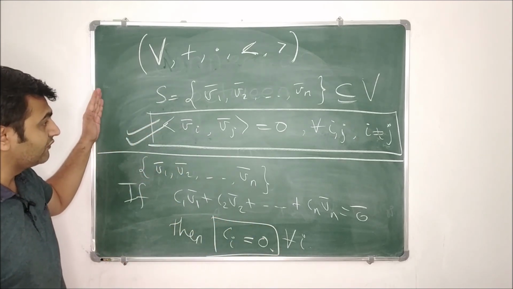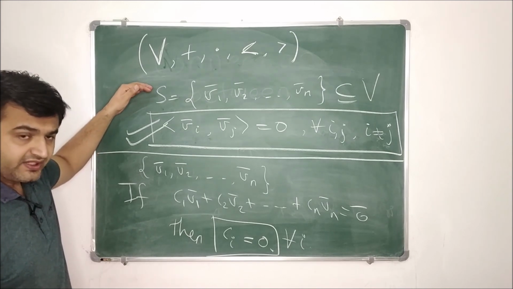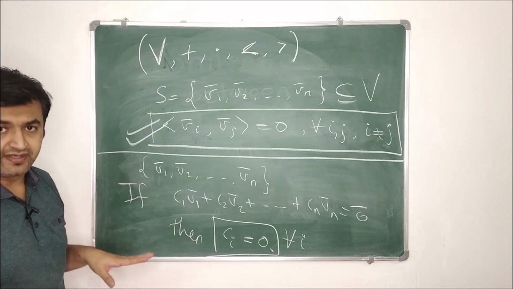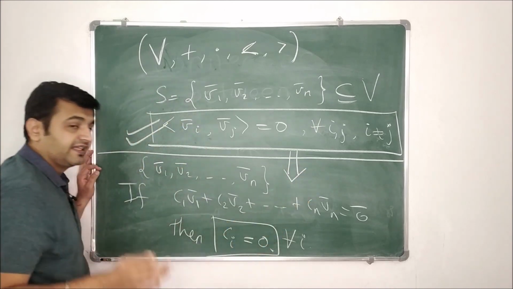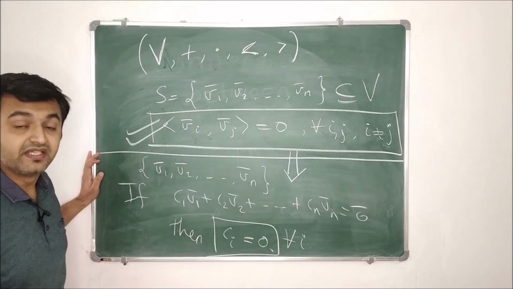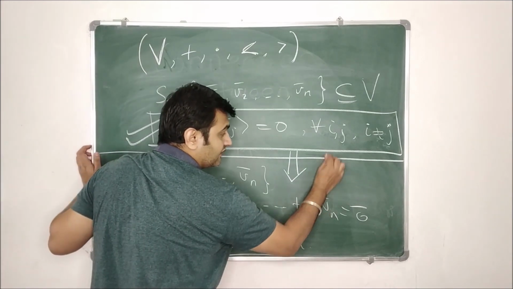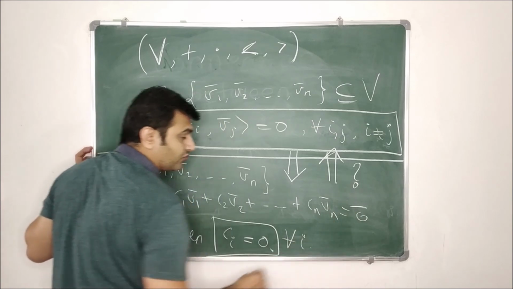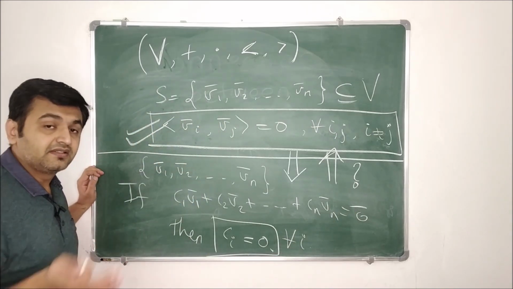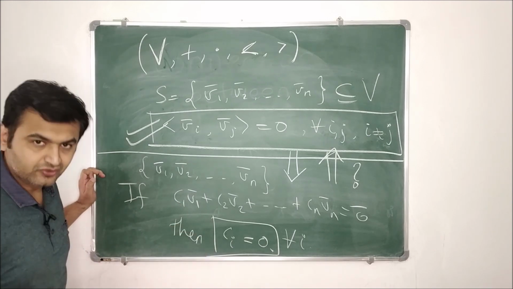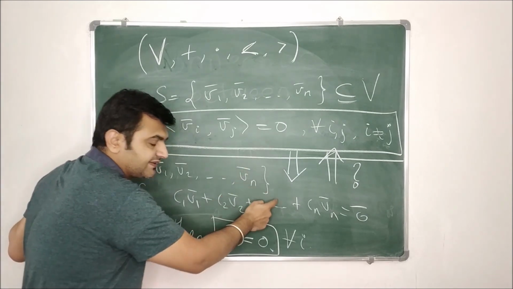Okay, so this is the meaning of a mutually orthogonal set, mutually orthogonal vectors or the orthogonal set, and this is the notion of linearly independent vectors. And there is a nice theorem that says if a set is orthogonal, then that set is always linearly independent. That's what we are going to prove today. And one can ask about the converse. Is the converse also true? If you have a set which is linearly independent, does that imply that the set is orthogonal? The answer is no. For the converse part, I will give you a counterexample. But before that, let's see this proof.